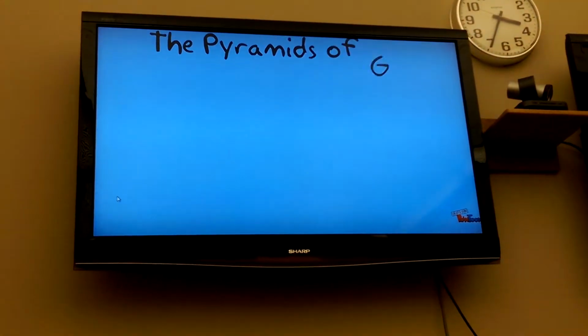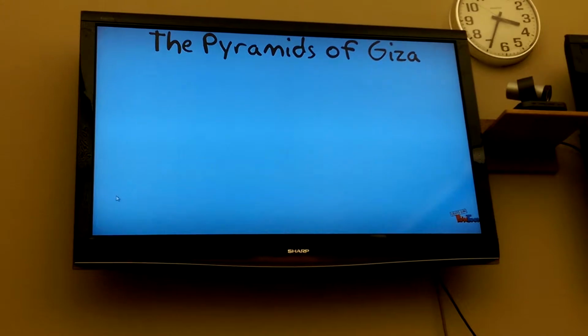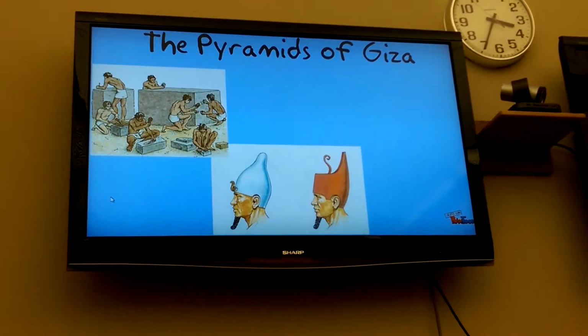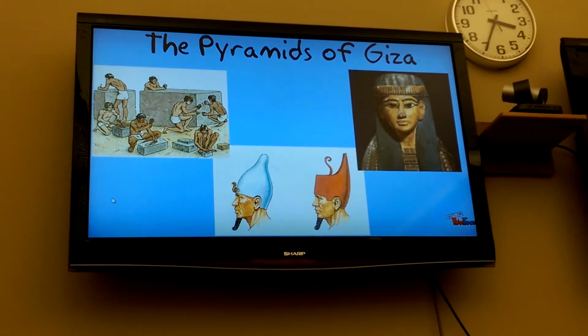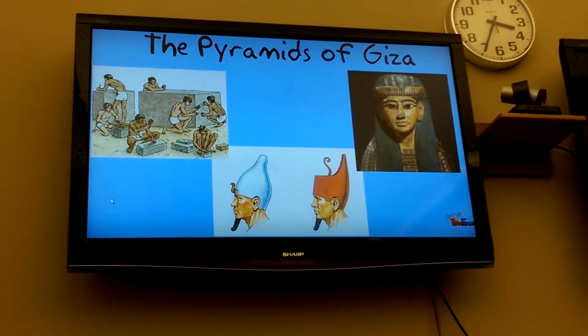This presentation focuses on the pyramids of Giza that were built during the Old Kingdom. We will discuss how they were built, who they were built for, and the process of mummification in which the pharaohs were preserved within these tombs.